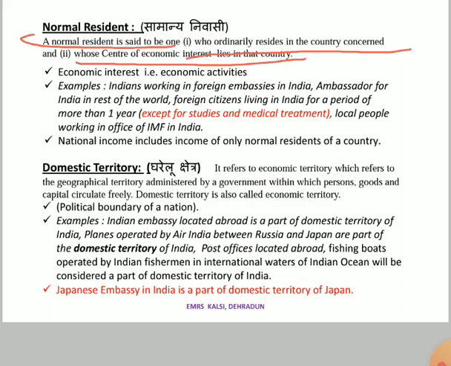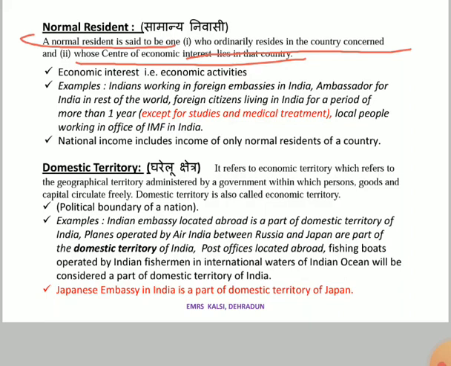If these two conditions are fulfilled, then we can say that Kunal is a normal resident of America. I'm not talking about citizen. I am still a citizen of India, but I am a normal resident of America. How? Because I have fulfilled the two conditions. First, I have been residing in America for more than 1 year. And second, my economic interest lies in America, meaning I am earning there and spending there.